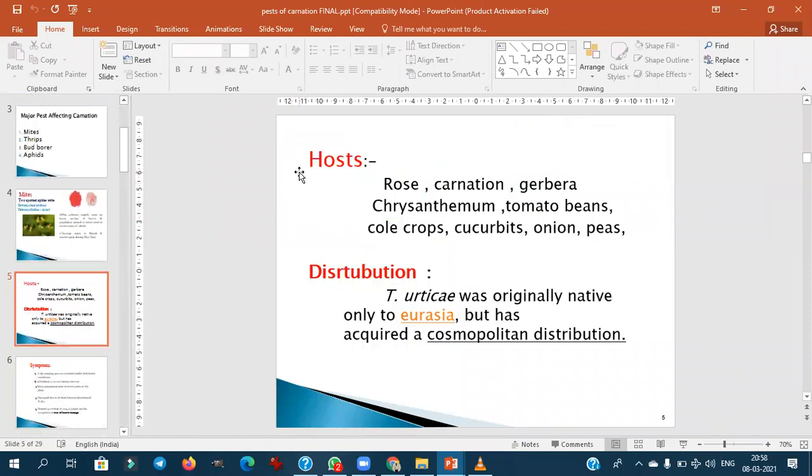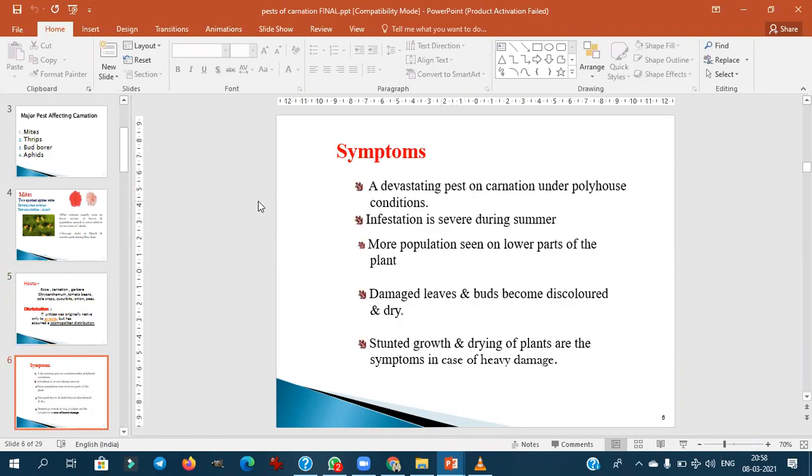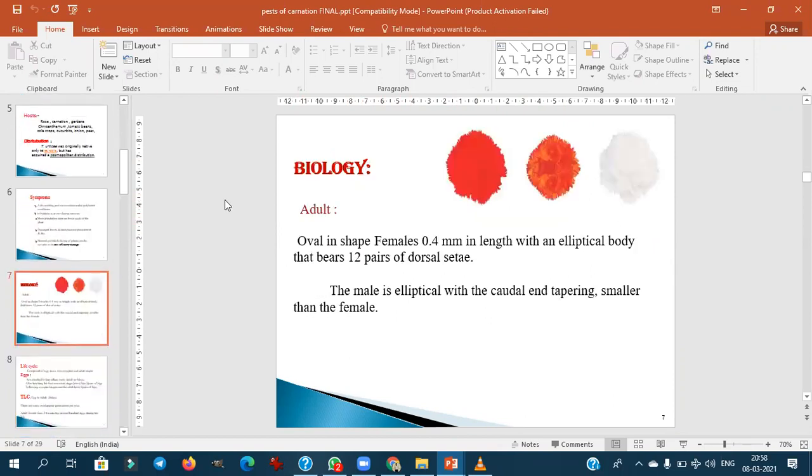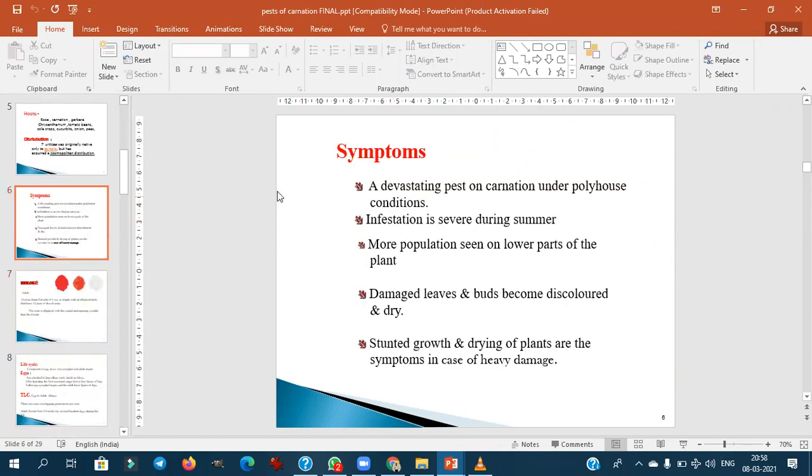You remember the hosts also: rose, carnation, gerbera, chrysanthemum, tomato. These are all the hosts. It will affect all these crops. You should know the damaging symptoms, how they infect the plants. They won't usually ask the symptoms, but if they ask, stunted growth and drying of the plants are the symptoms of which among the following insect pests. Like that they will ask.